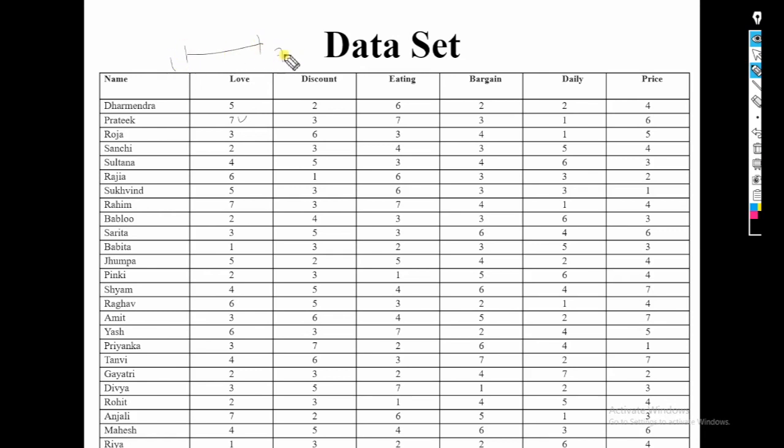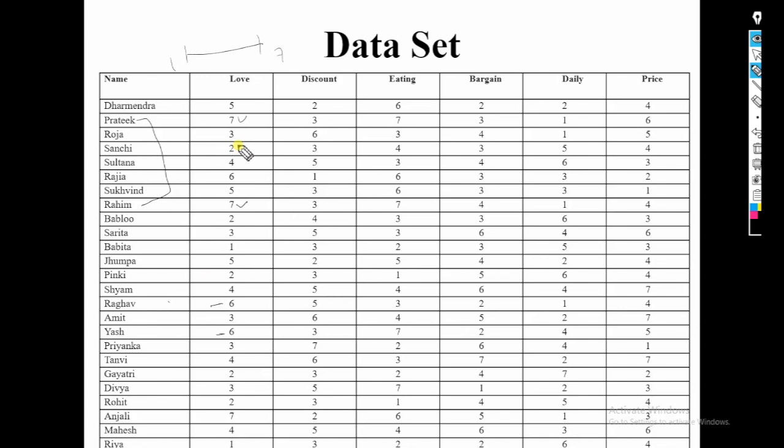Rahim is also giving 7 for buying product in shopping mall. So cluster analysis will club Pratik and Rahim into one cluster, and likewise the other people. Raghav is also giving a high choice for question number 1, so we can club these two people also.